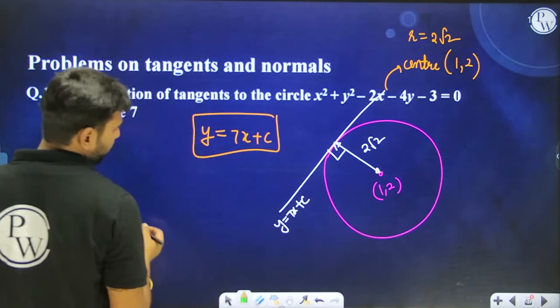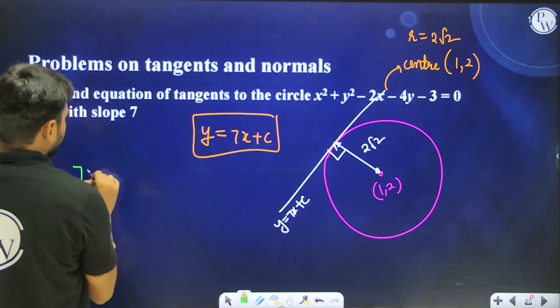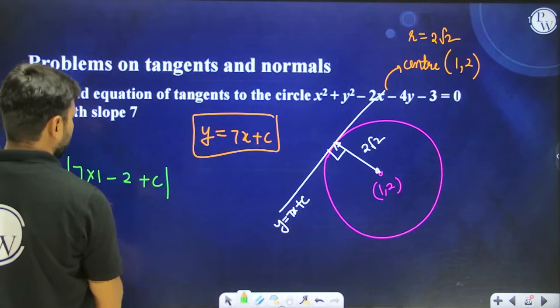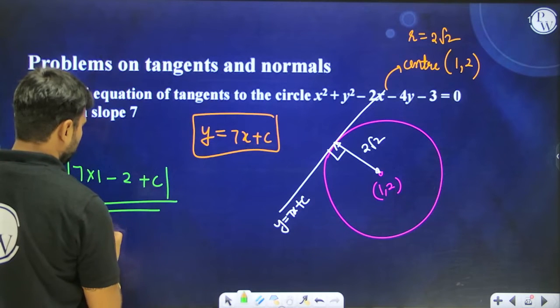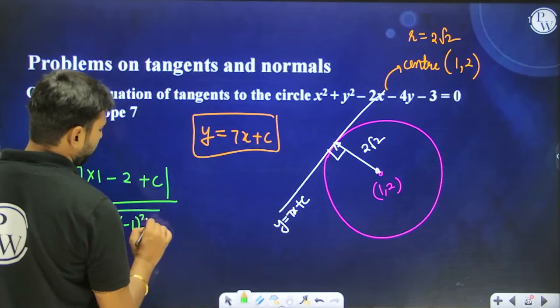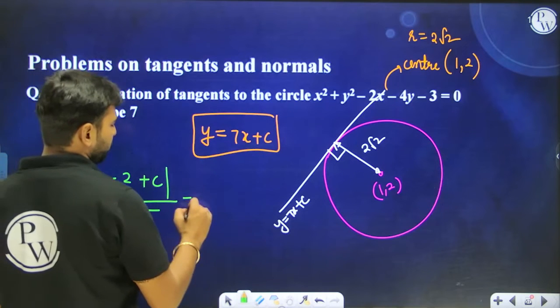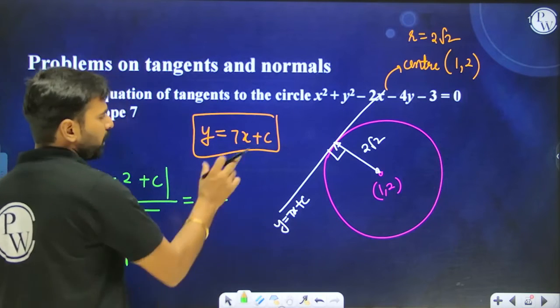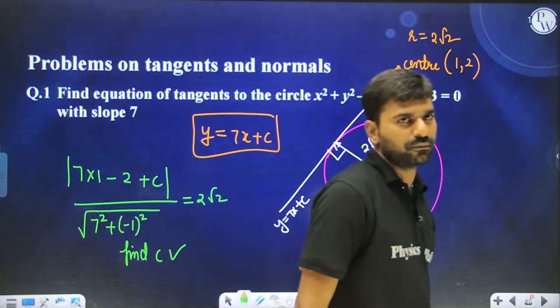From here you will get the value of c. So the modulus of 7 times 1 minus 2 plus c, divided by under root 7 square plus minus 1 whole square. This is how we write the perpendicular distance, and just make it equal to 2 root 2. Find c from here. The moment you get c, put it in the tangent equation, and that is the equation of the tangent.